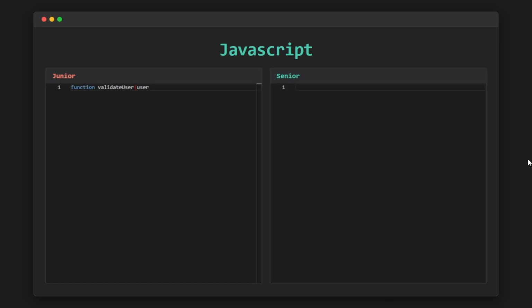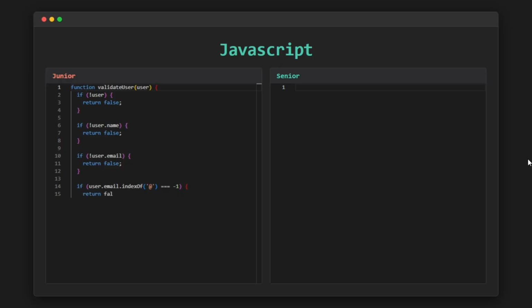In the previous example, we saw the difference in how junior and senior developers handle data. Juniors focus on the mechanics of looping, while seniors focus on the meaning and flow of the data. But the senior mindset doesn't stop at array manipulation. It becomes even more obvious when dealing with business logic and validation. And that brings us to the next example. In this next example, we're looking at something every project has to deal with: user input validation.